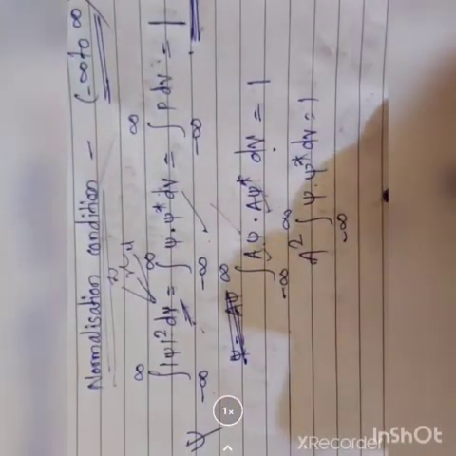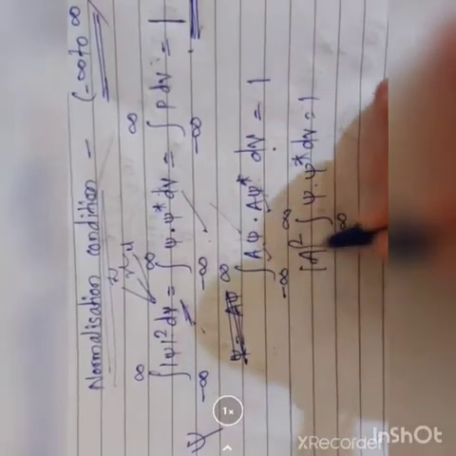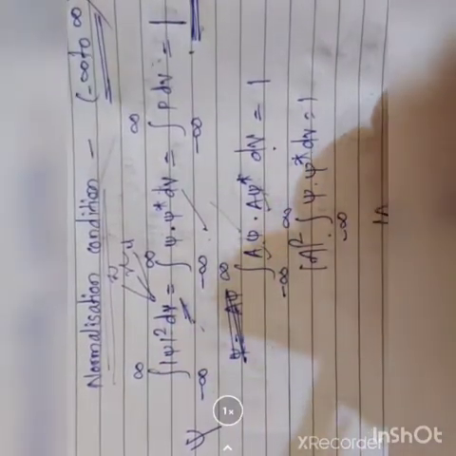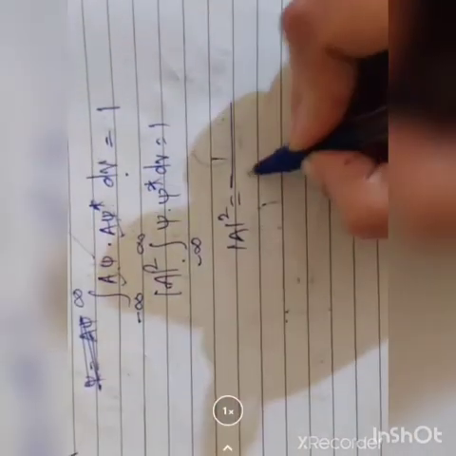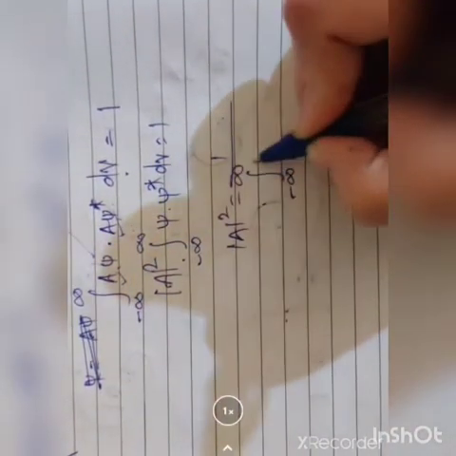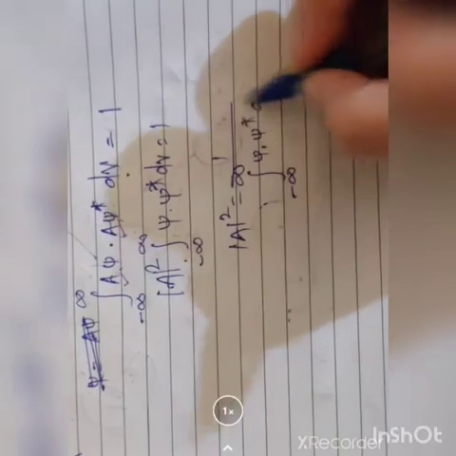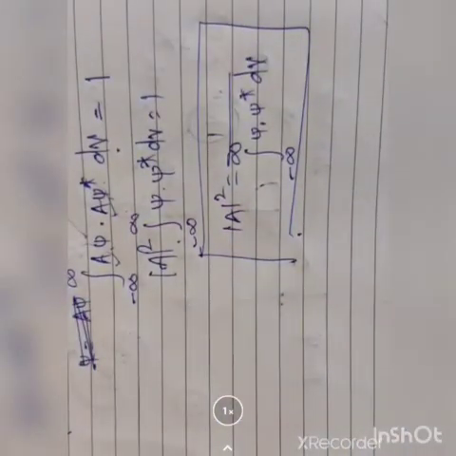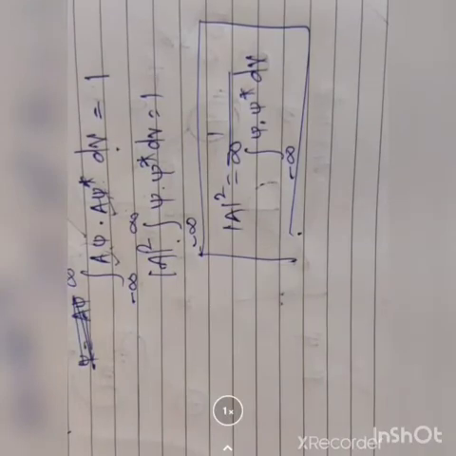Then how to calculate A? Mod A square is equal to what? Mod A square is equal to 1 upon the integration from minus infinity to infinity of psi into psi star dv. By that formula you calculate the constant.